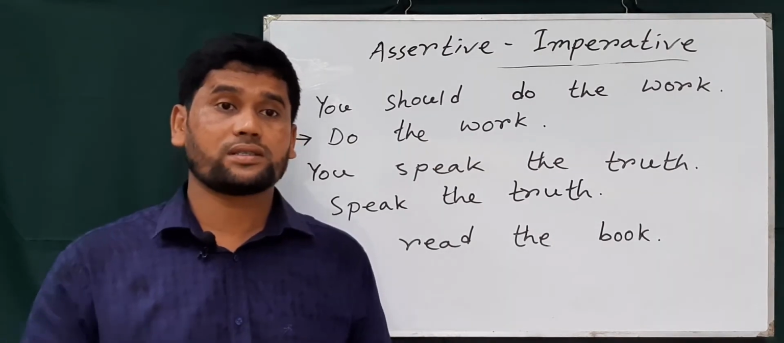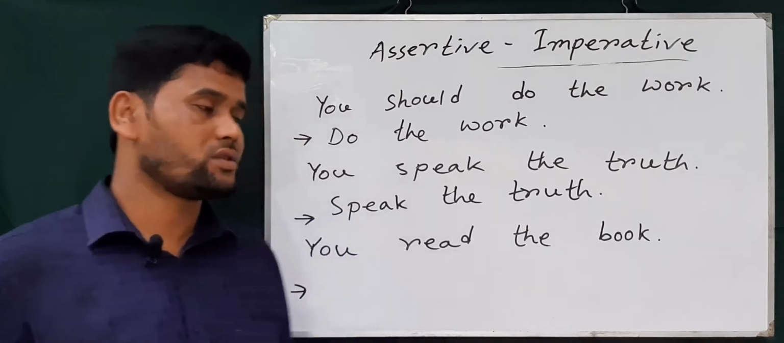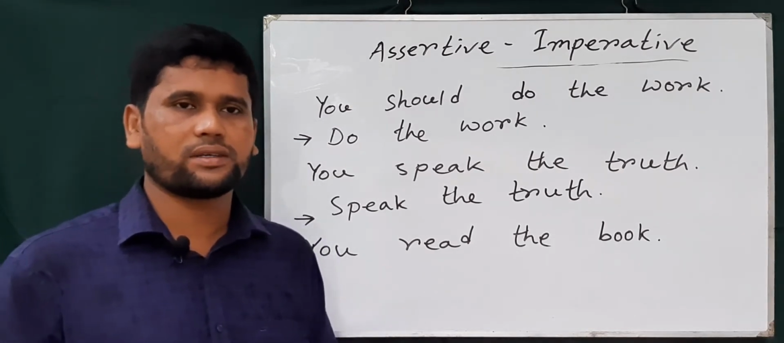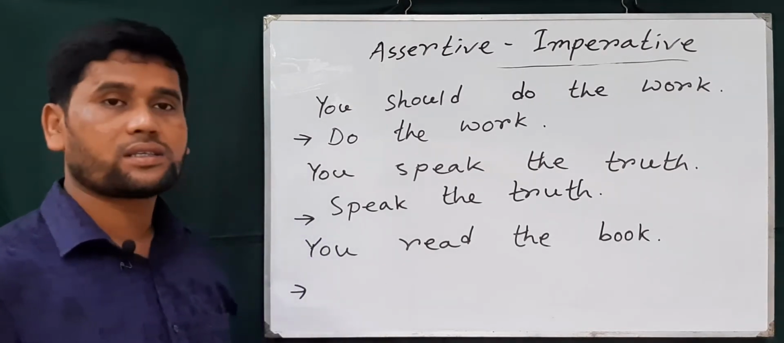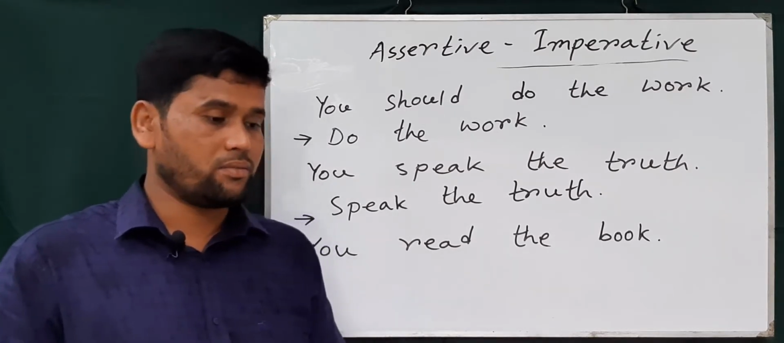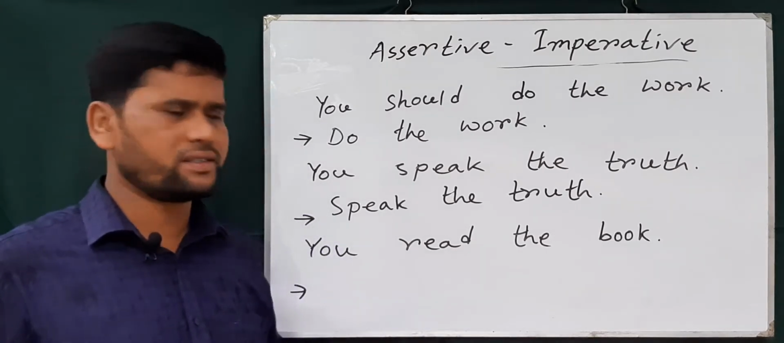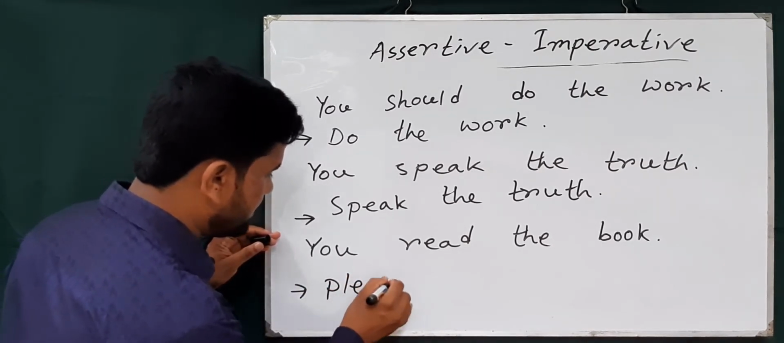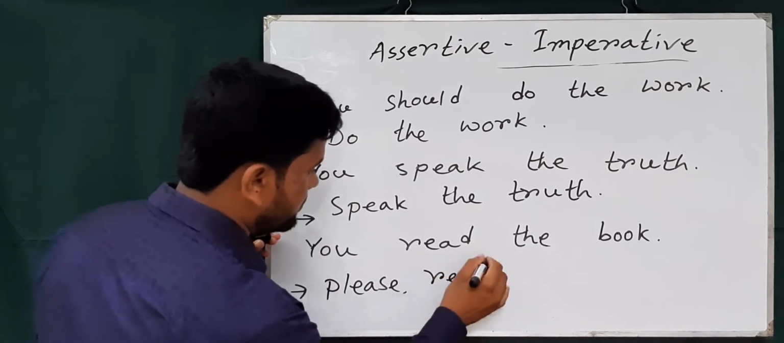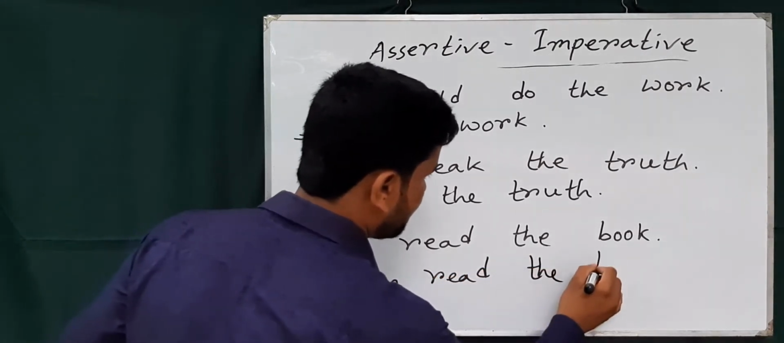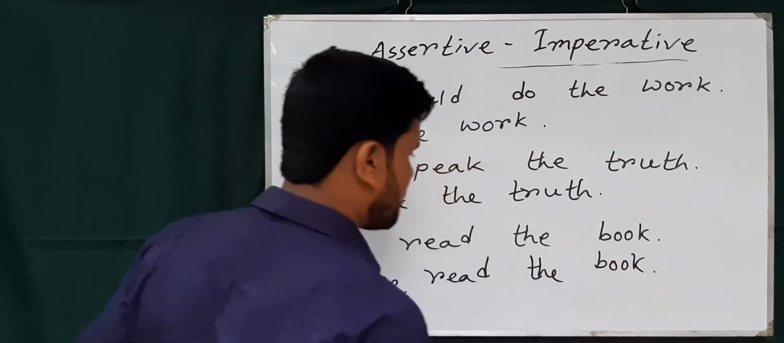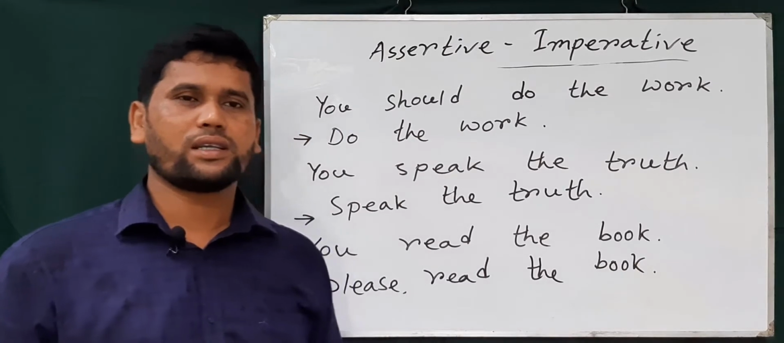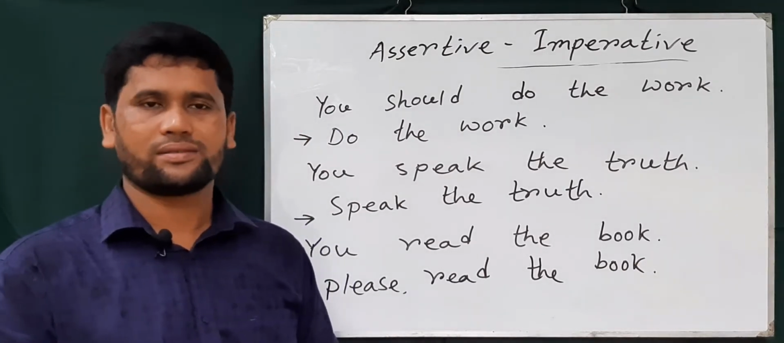And here you see also the sentence starts with second person. Sometimes to express gentility or modesty, we can use please or kindly. When an assertive sentence starts with second person, to express gentility or modesty, we can use please at the very beginning, just like please read the book. Or we can use read the book please. At the end we can use please or kindly with a comma.